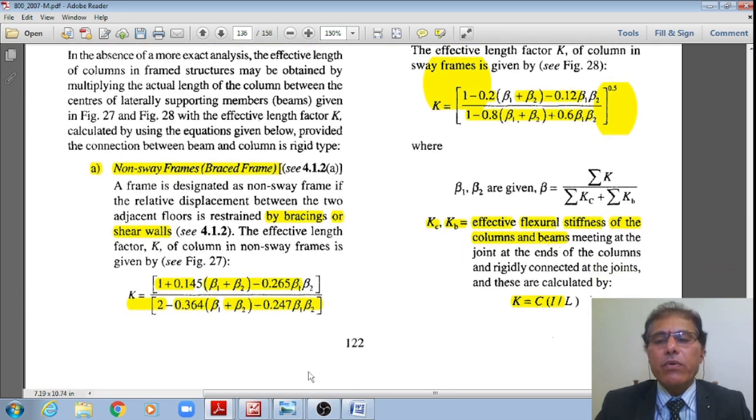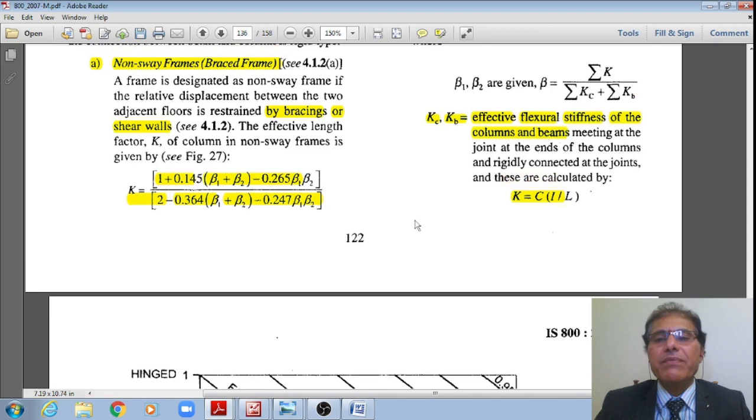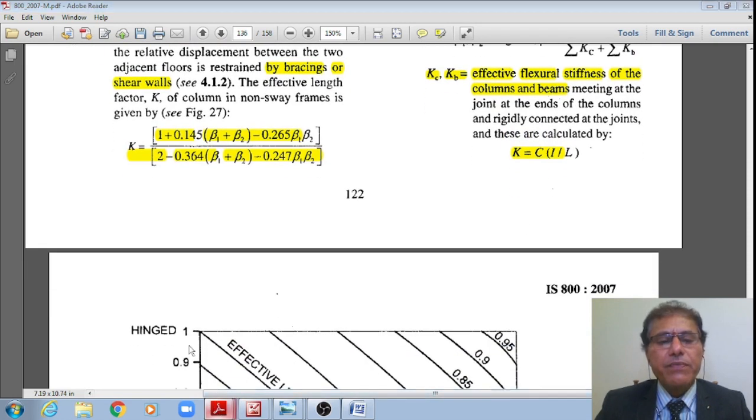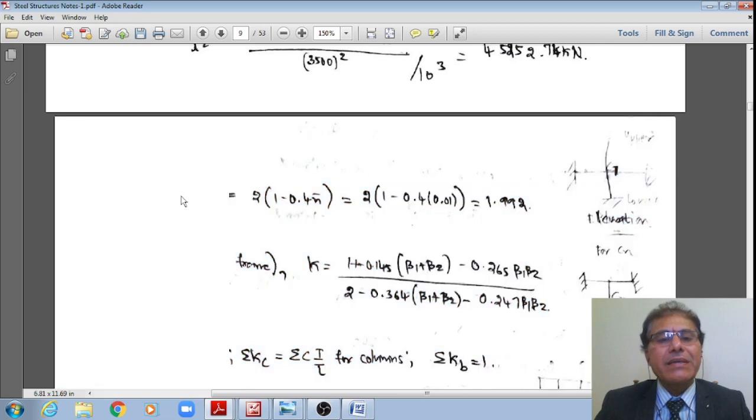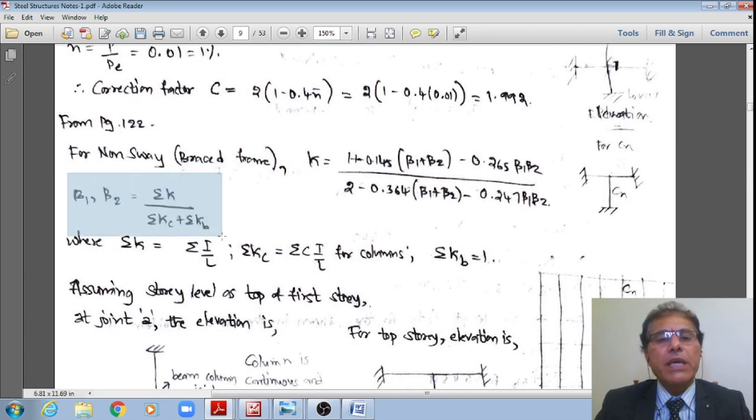Therefore, now Kc is the effective flexural stiffness of the column and Kb is the effective flexural stiffness of the beam, and K for the columns is this correction factor multiplied by I by L. For beams, this correction factor will not be there, right? Just make a note of this, student, right? Therefore, substituting these, I need to find out what beta 1 and beta 2 are, right?